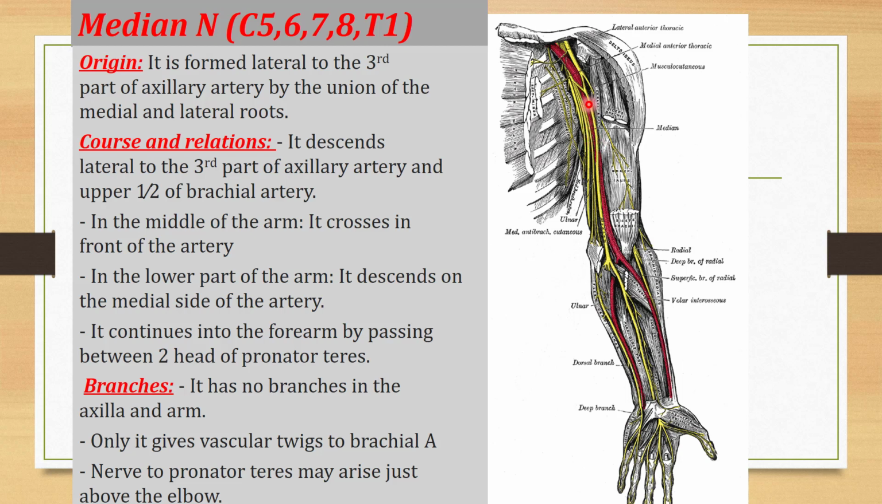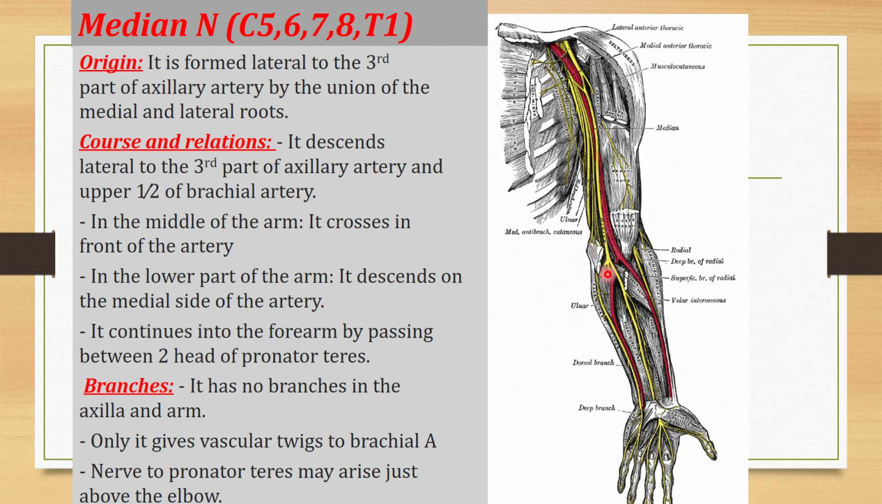It descends lateral to the third part of the axillary artery and the upper half of the brachial artery. First, it is lateral. See here, this is lateral. In the middle of the arm, it crosses in front of the artery, and in the lower part of the arm, it descends on the medial side of the artery. So remember this thing, we have discussed this point again and again, that the median nerve is first lateral to the brachial artery, then it comes anterior to the artery, and in the lower half it is on the medial side of the brachial artery.